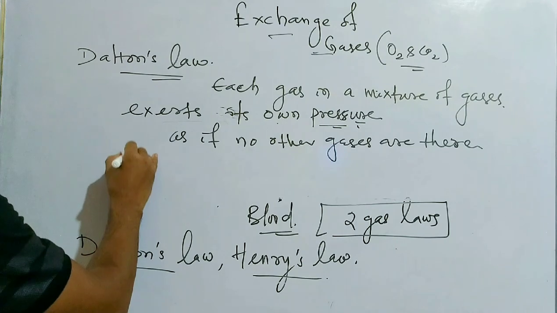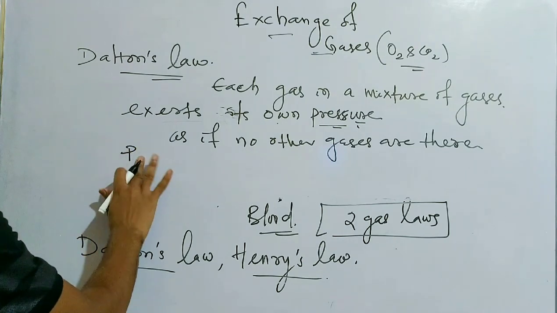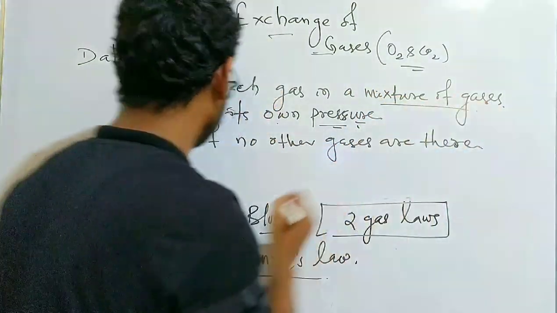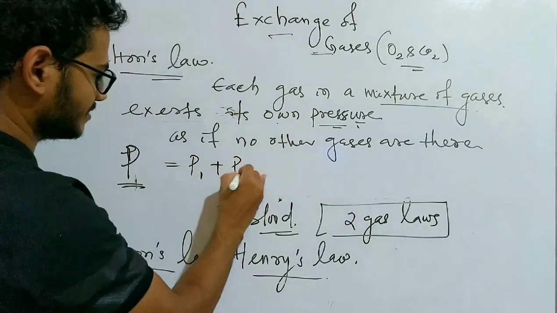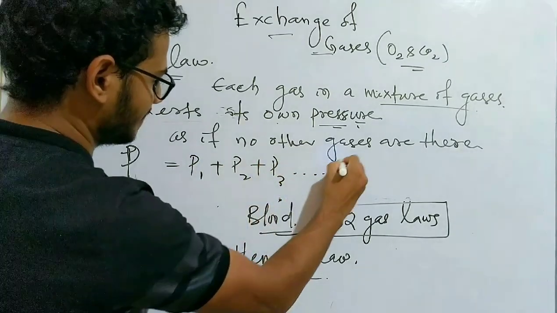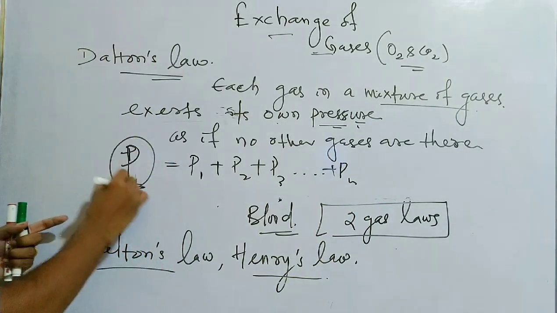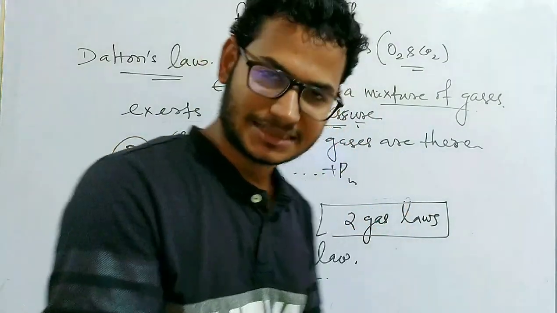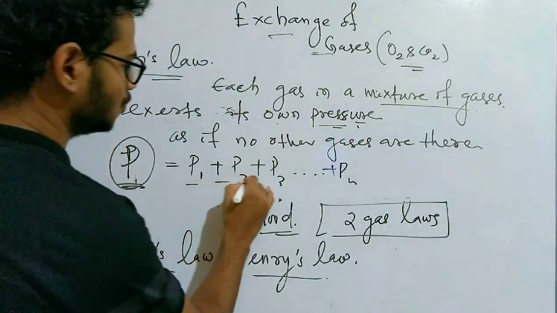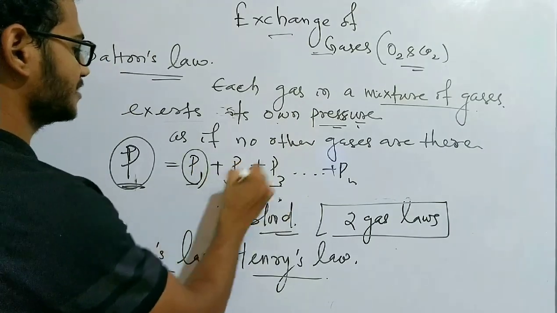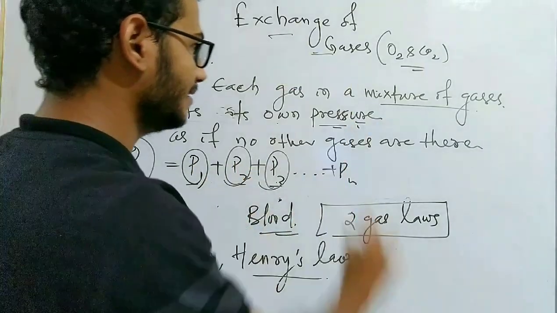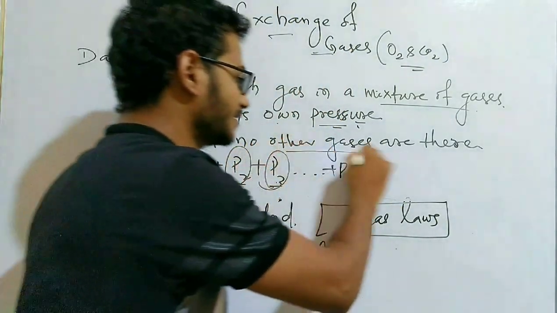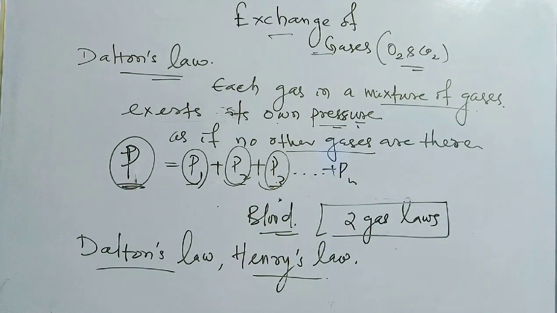So as we know, the total pressure, capital P, exerted by the mixture of gases is the combination of each and every gas present in it. This means capital P is the pressure exerted by the sum of the gases present in the mixture, and P1, P2, P3 are the pressures exerted by each single gas present in that mixture. So it is independent of the other gases present in the mixture.